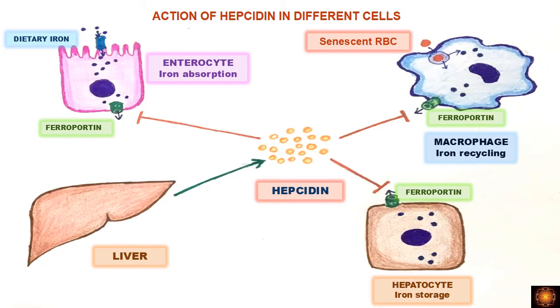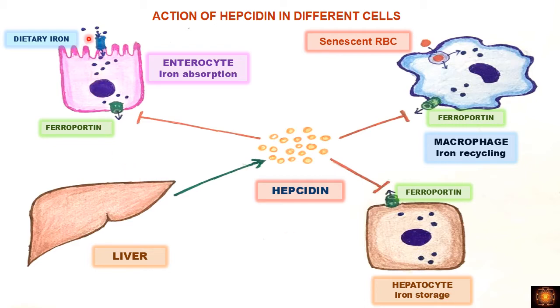Now once the hepcidin is produced, what happens next? Hepcidin is synthesized in the hepatocytes. From here the hepcidin is released into the circulation, and from there the hepcidin acts on the molecules, typically ferroportin. Now this ferroportin is a cellular iron efflux channel. We see ferroportin on the enterocyte, on the macrophages, and on the hepatocytes also.